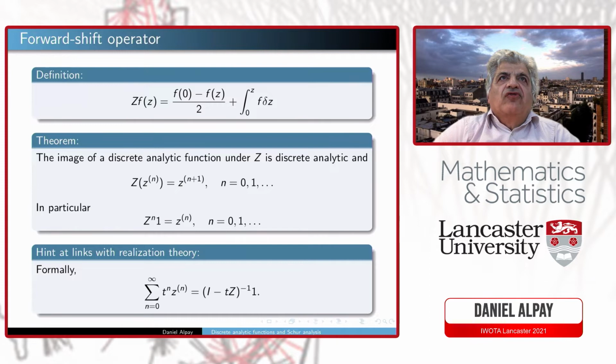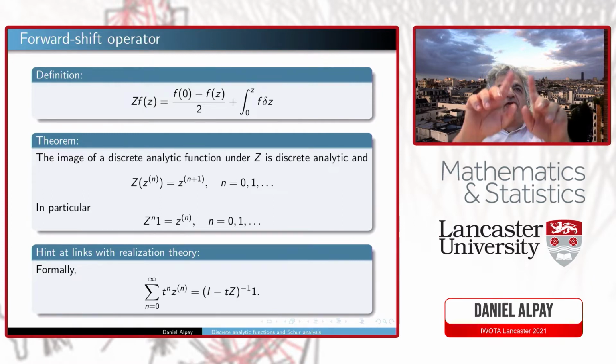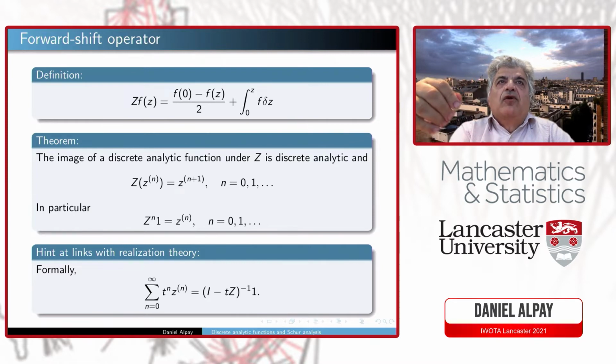Now, the image of a discrete analytic function by this forward shift is discrete analytic. And we have this formula, which gives an alternative definition, if you want, of these functions Zn, which a priori may sound a bit strange the way I introduce them. But when you introduce them in terms of this shift, then it's very natural and it gives a parallel with a classical case. Because basically, when you look at the polynomial function Zn, then it is really multiplication by Z iterating n times over the constant function 1.